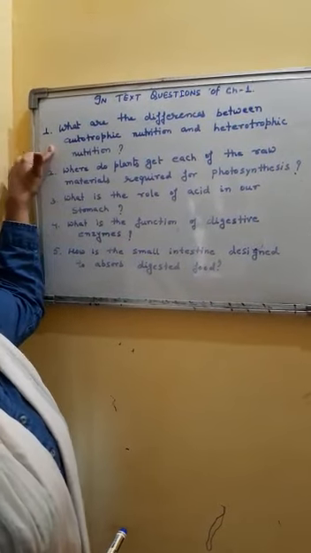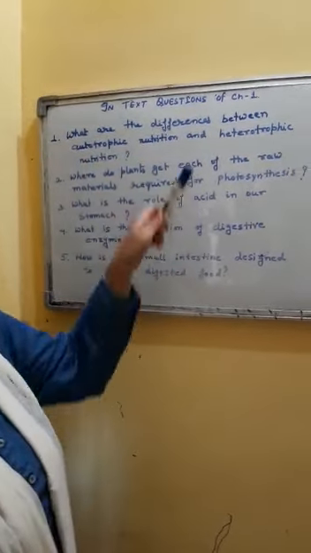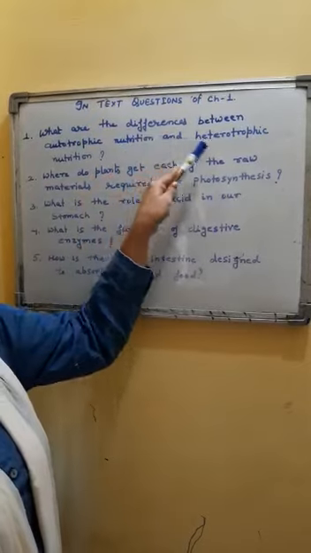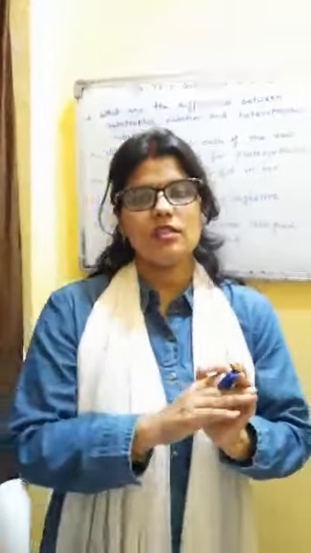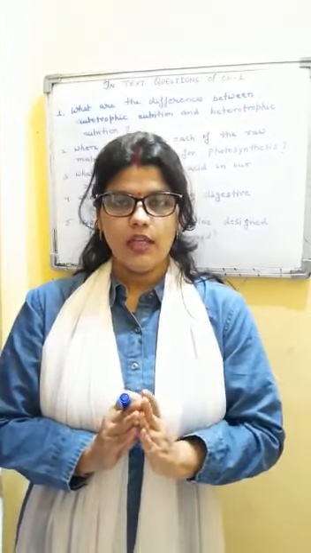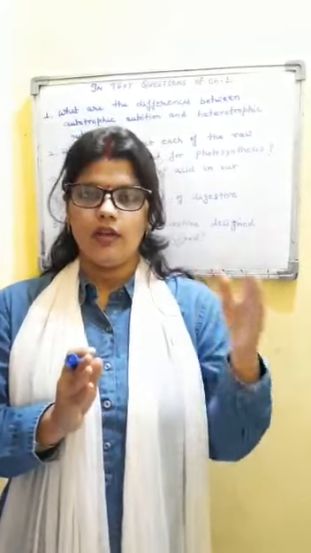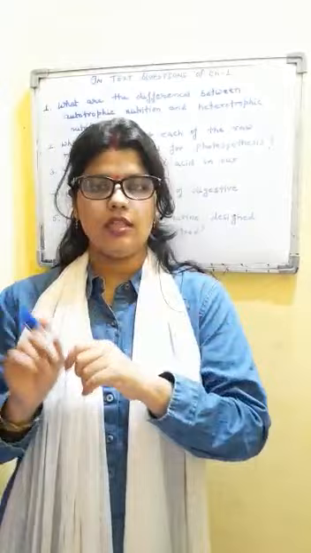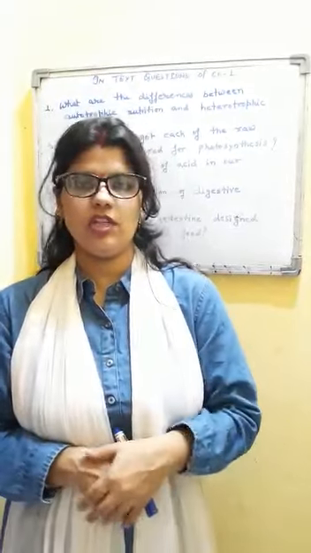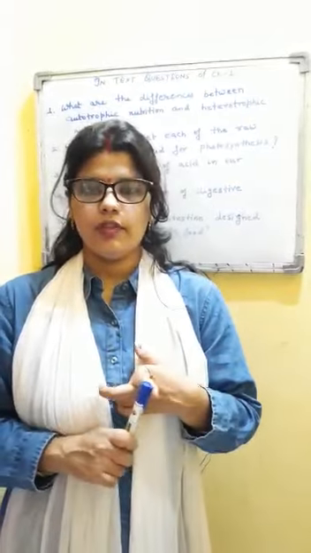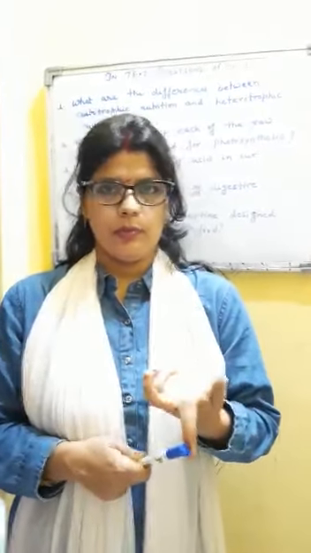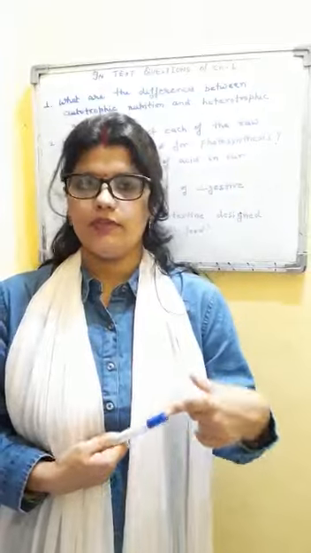In this set, the first question is, what are the differences between autotrophic nutrition and heterotrophic nutrition? Students, here you have to write down differences between autotrophic and heterotrophic nutrition. Write it down in columns. Prepare 2 columns, draw a line, and on one side write down autotrophic nutrition, on the other side heterotrophic nutrition, and differentiate between them. Points you already know: in autotrophic nutrition, the organism prepares its food themselves.